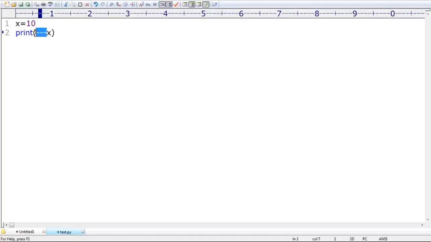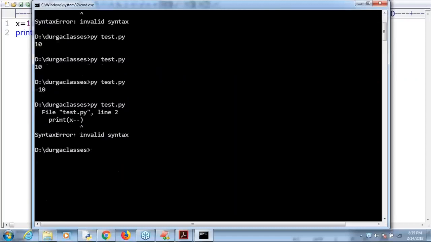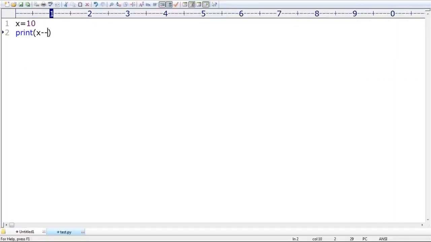Everyone is aware, sir. But if I write x minus minus, sir, you can use the minus symbol before a variable, but after the variable you should not use the minus symbol, right? That's why Python is going to give an error. Everyone is able to understand, right? Sir, make sure of one very, very important point: increment and decrement operators are not available in Python, sir. By mistake, if you try to use them, then we are going to get an error. Clear? Any explanation required about this point?